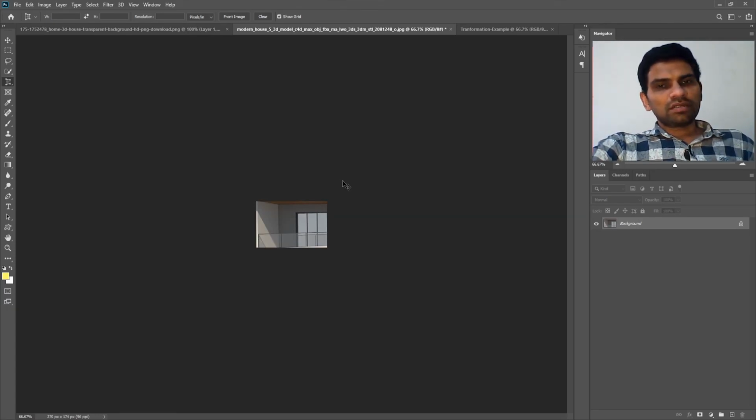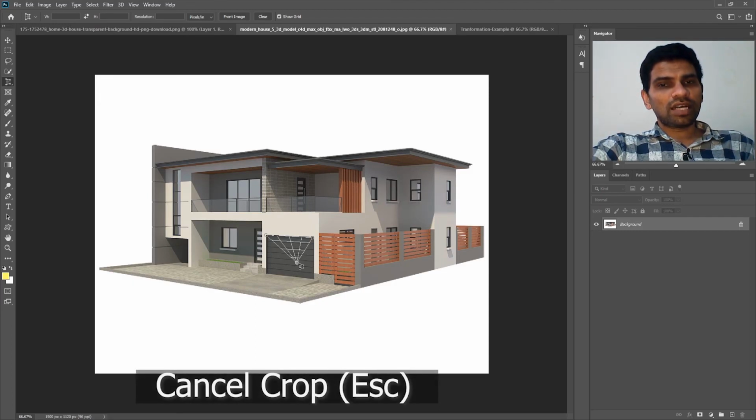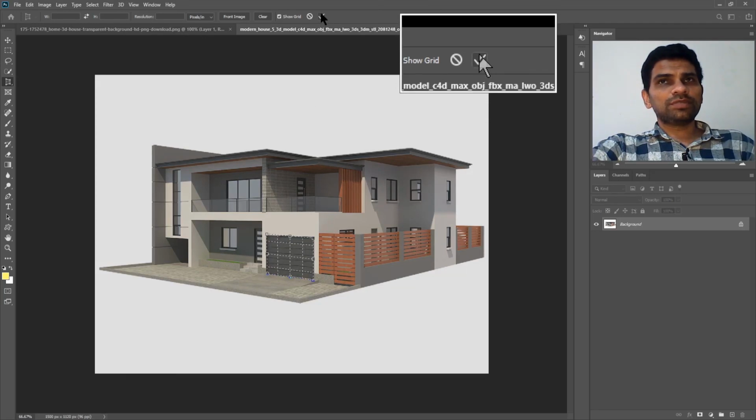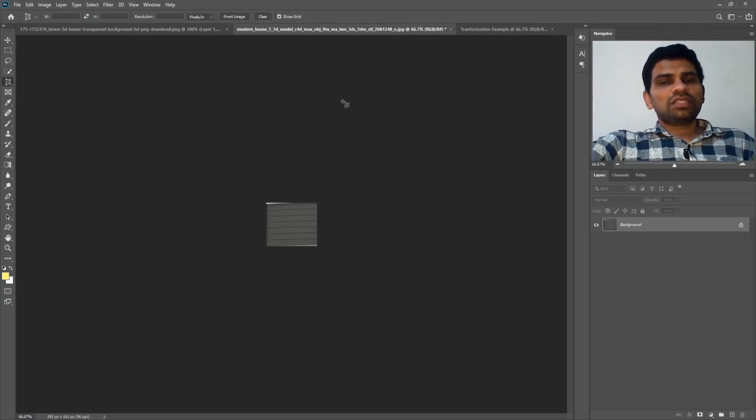I will press Ctrl Z to try and crop something else, for example, this garage here. To cancel the crop at any time, all you have to do is press the Escape key on your keyboard. And when you have completed your selection, you can press Enter, or you can go to the options bar and click this icon. So here you go. This is all about the Perspective Crop tool.